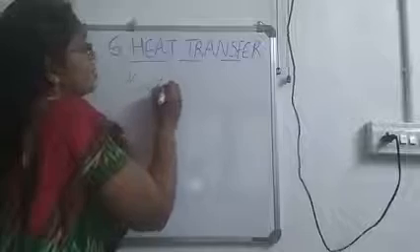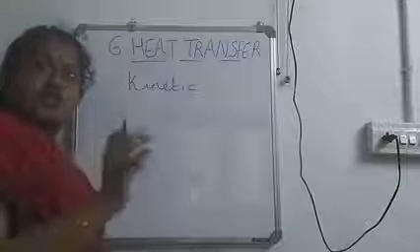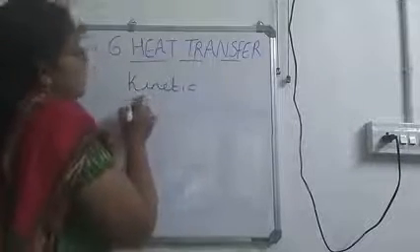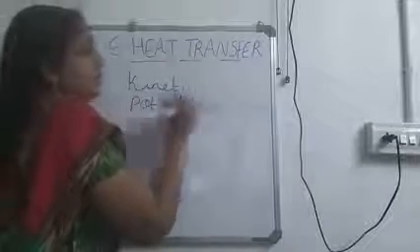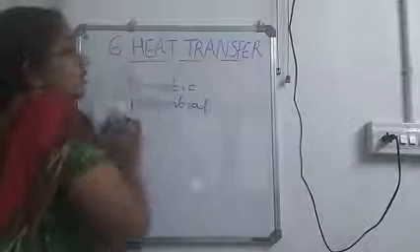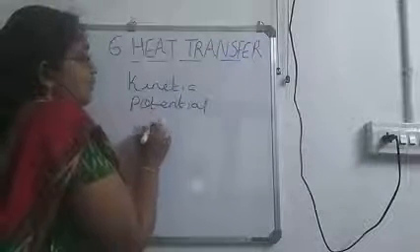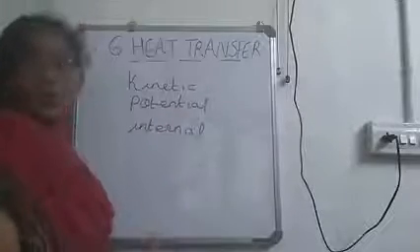So due to the motion, the molecules possess kinetic energy, and there is always a strong force of attraction between the molecules of matter, and due to this force of attraction, it possesses potential energy. And the sum of this kinetic and potential energy can be called the internal energy of the molecules.